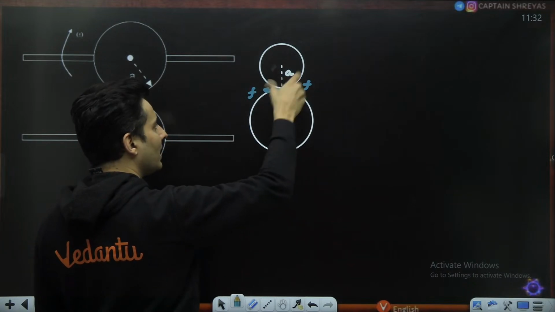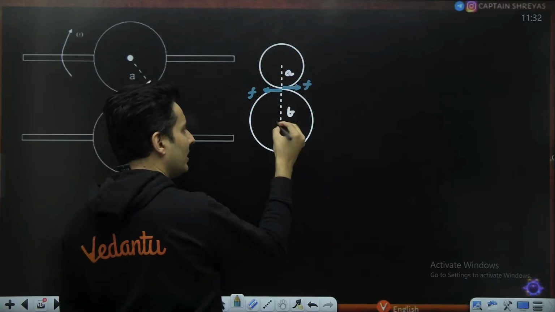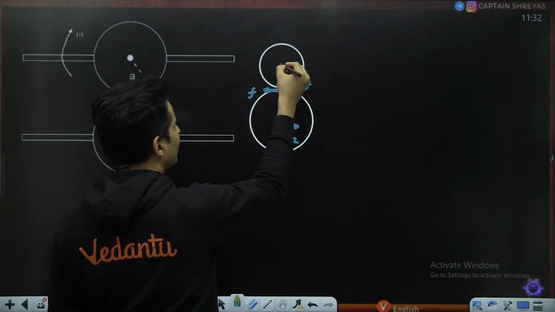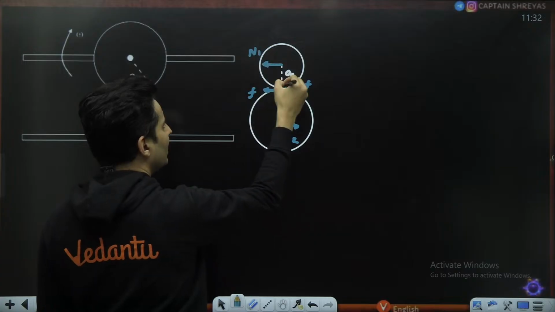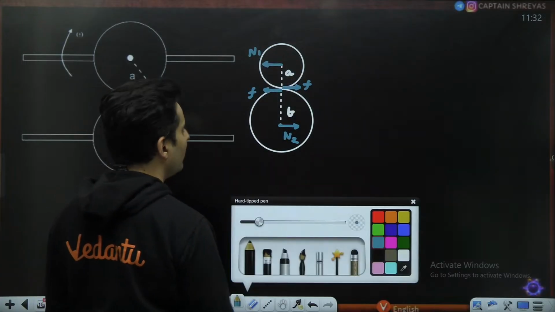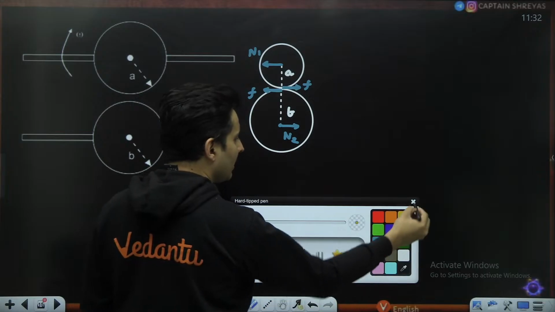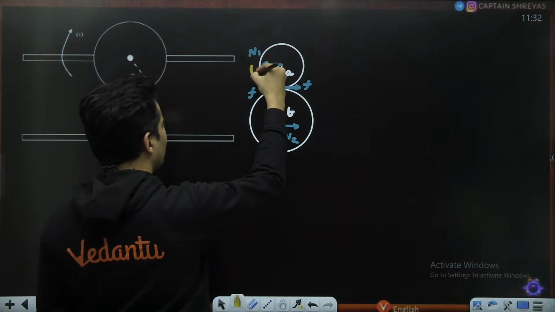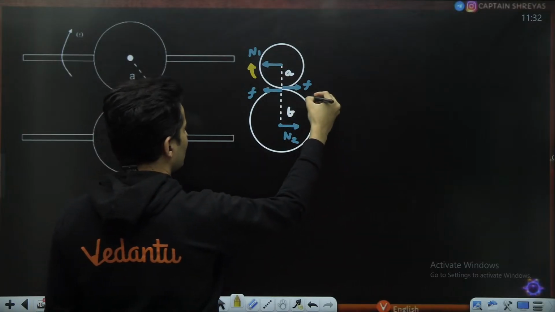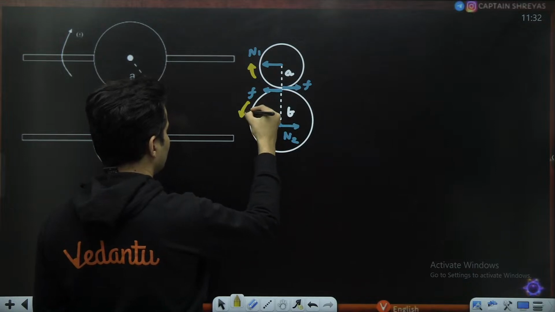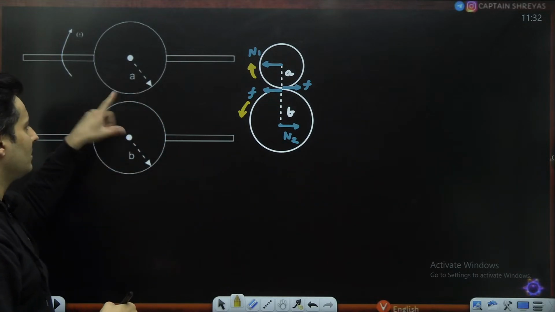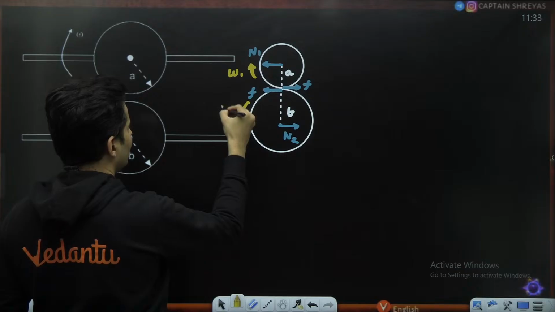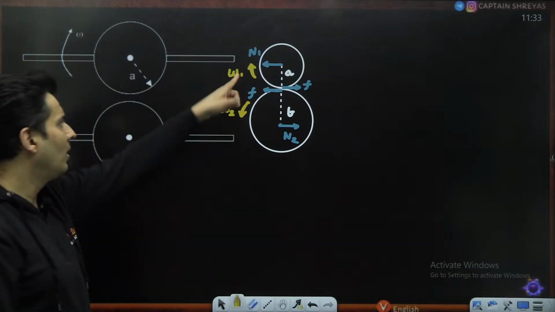So that friction is going to create that torque. And also at this particular point, there will be a normal, let's say like this. I call it N2. Let's say there is a normal like this. Let's say I call it N1. So always there is a torque no matter which point you go. So you cannot really say that I can conserve angular momentum. So maybe this was rotating like this, and maybe this was at rest. It begins to rotate. So initial speed is omega. Final speed is omega 1. This is omega 1, this is omega 2.